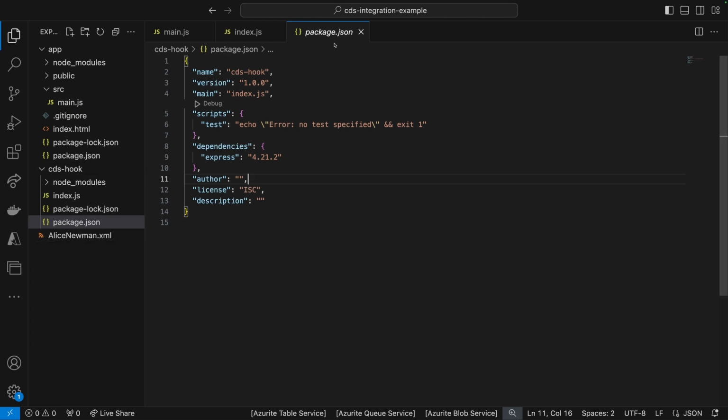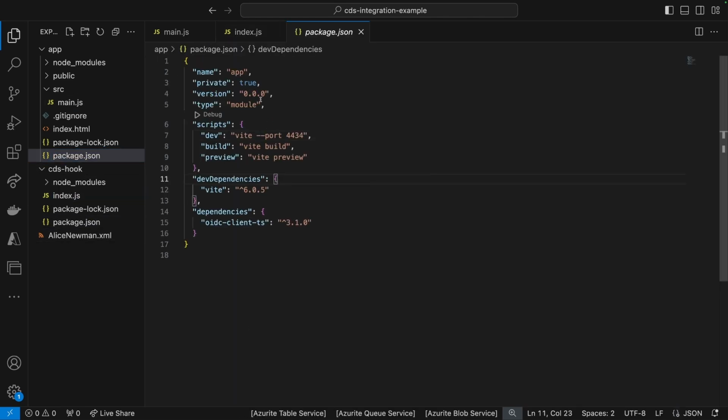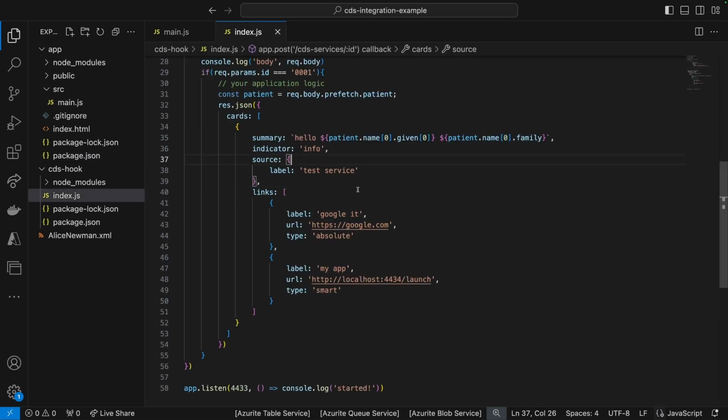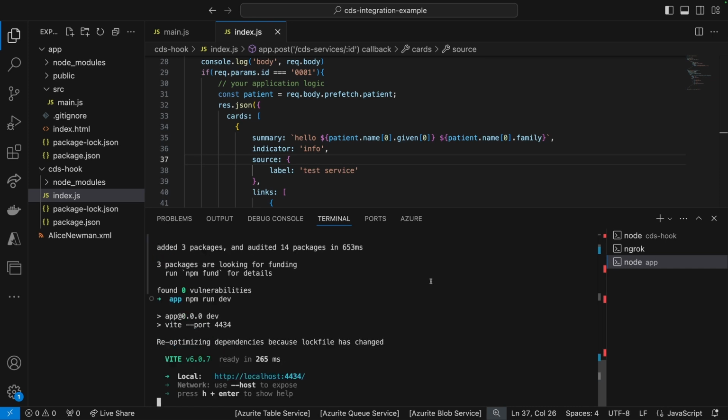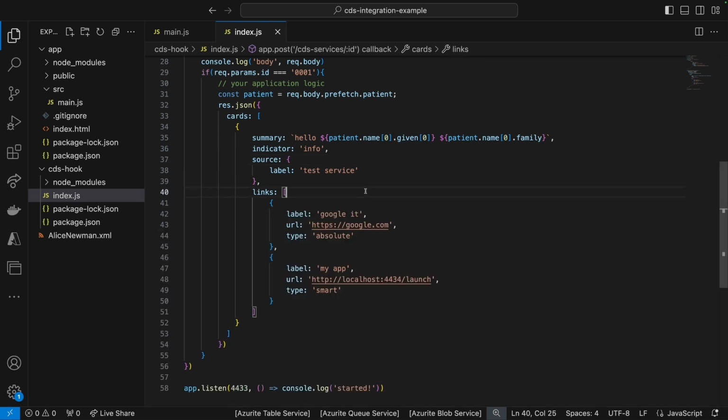This is of the CDS hooks service, so I'm just taking a look at the wrong package.json. So here in the dependencies, I can see the oidc-client-ts is now installed. Okay. Let's go ahead and rerun the application. npm run dev. There we have it.